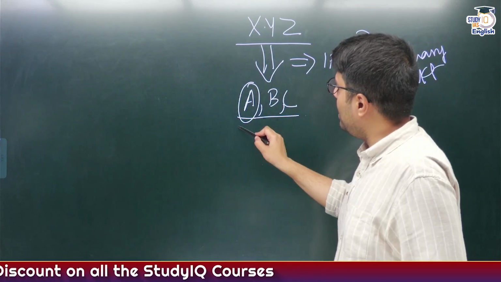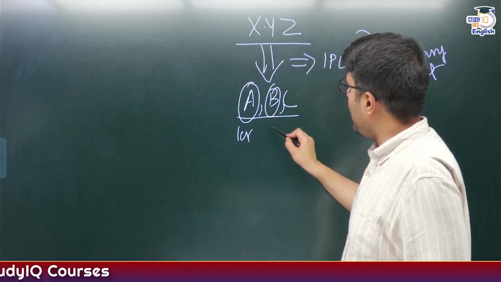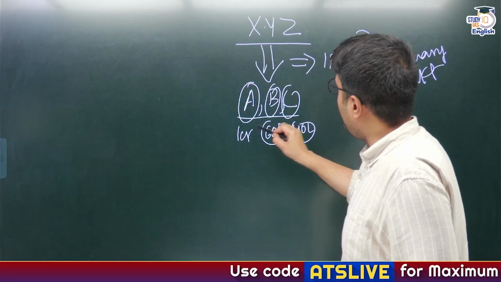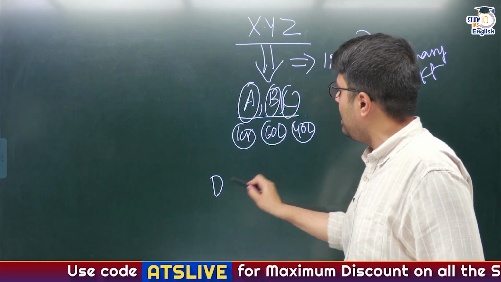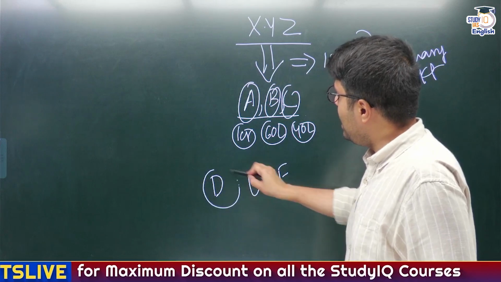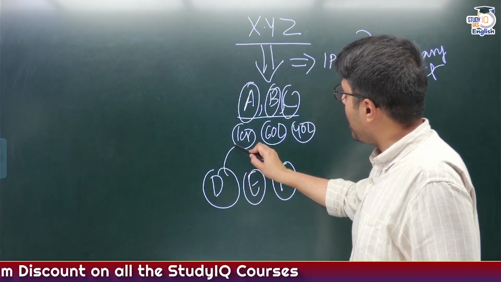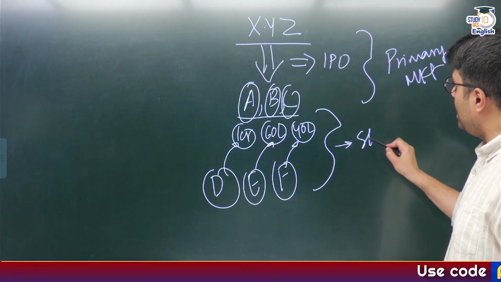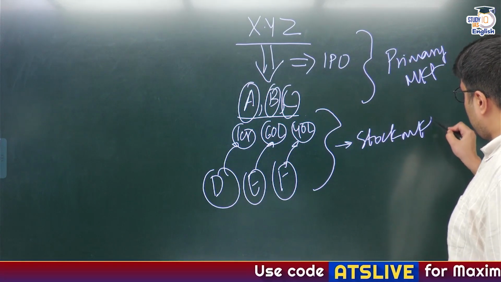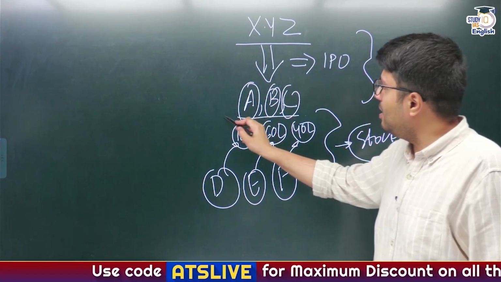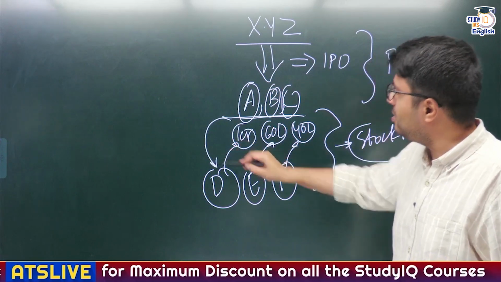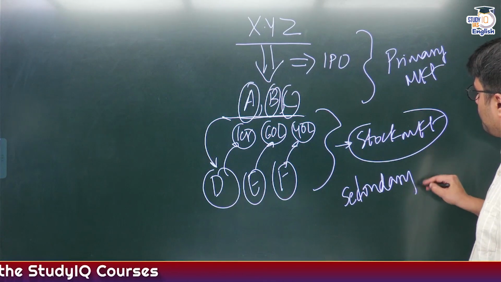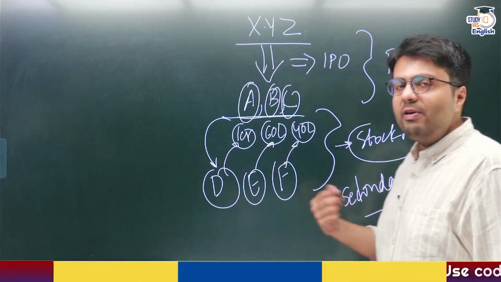Now person A had 1 crore shares, person B had 60 lakh shares, and person C had 40 lakh shares. And suppose they want to sell these shares to other people like D, E, F. So what options do D, E, F have? They only have the option to buy these shares from these people. And where will this transaction happen? This will happen in a market called the stock market. So now the shares are being transferred from investors to other investors indirectly, and this is called the secondary market, right? Understood?